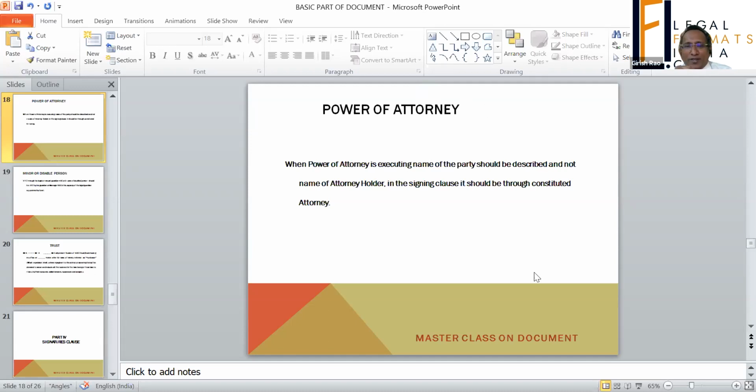Okay, coming to the topic. When it comes to power of attorney, the attorney holder is an agent of a known principal. So the question of agency will come, I think section 220 and all those sections around. So he is an agent of a known principal. So when a power of attorney holder is executing a document, he is executing for the principal. So when you are describing him, it is like an individual person.